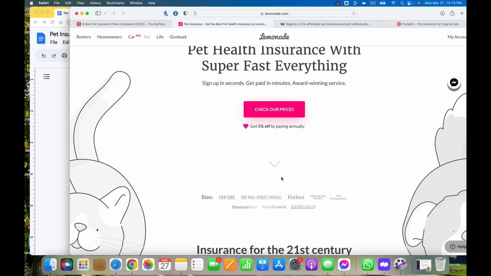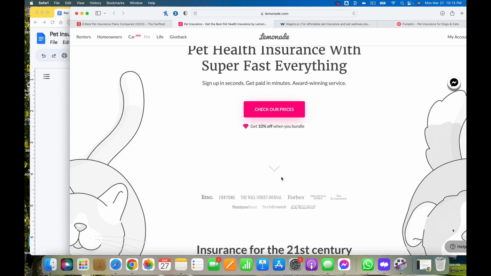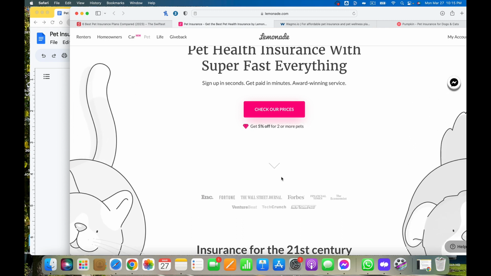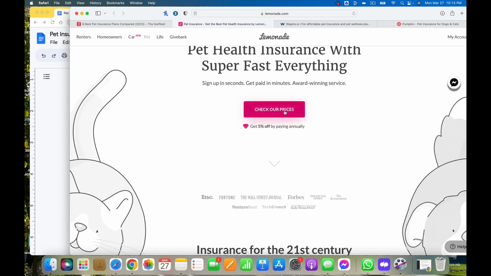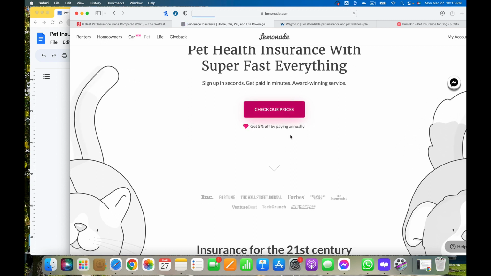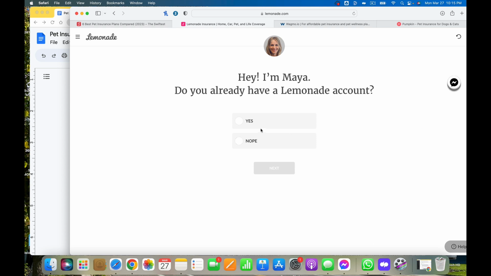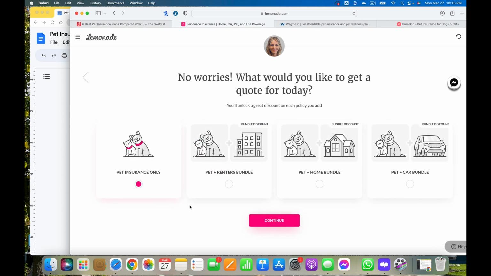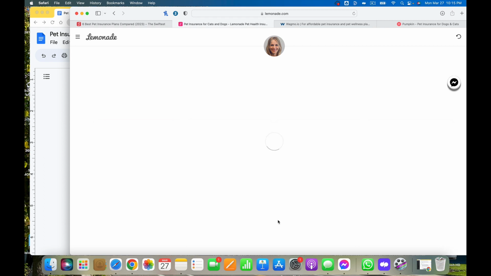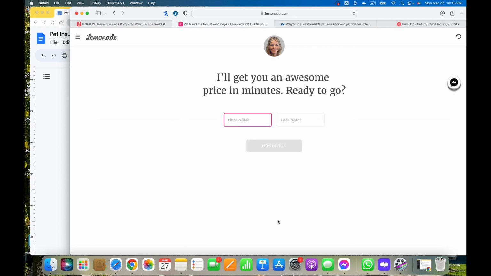So I've already tried with some gated information, and if you have to log in and have a password, they're not going to know that information. So let's click on prices and see what they say about that. They're going to want me to get... let's just see.